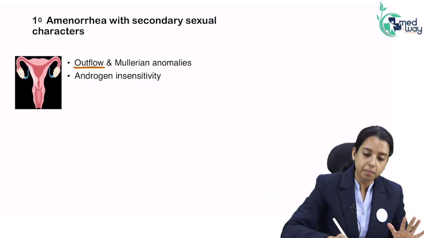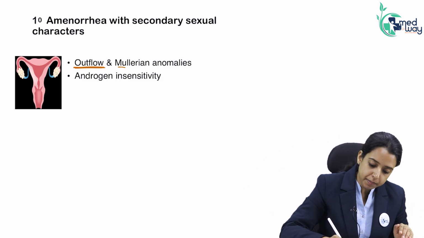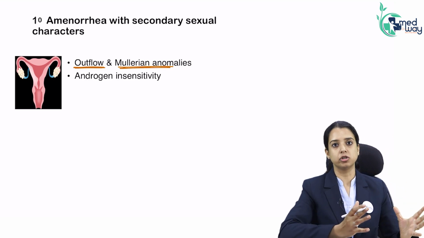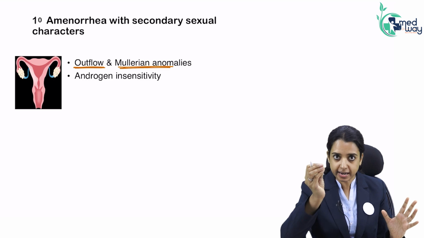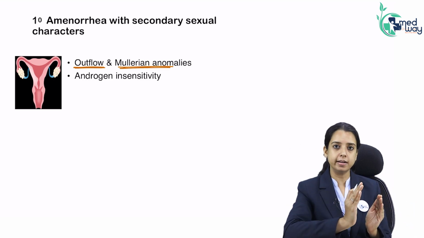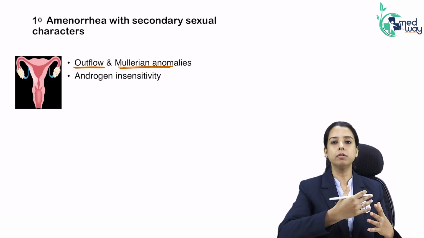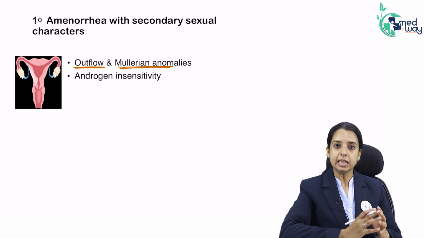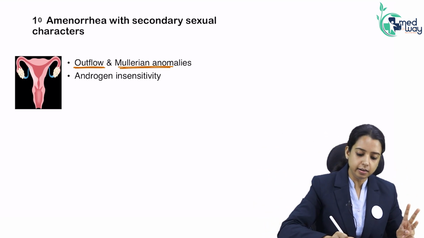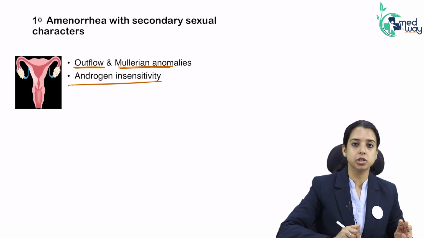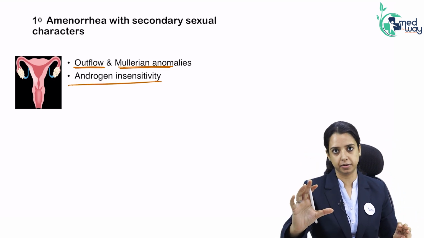So either there is a problem in the outflow or there is a problem in the Mullerian structure. So uterus is formed by what? By Mullerian structures, right? Uterus and vagina are formed by Mullerian ducts. So if the Mullerian ducts have not formed the uterus properly, then hormone level will be normal but the patient will not have menses. A very different cause we just read in the question was androgen insensitivity.